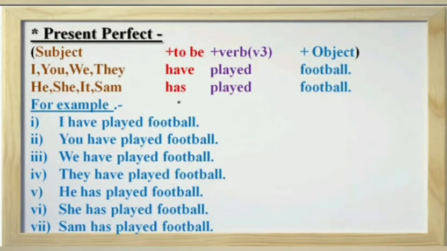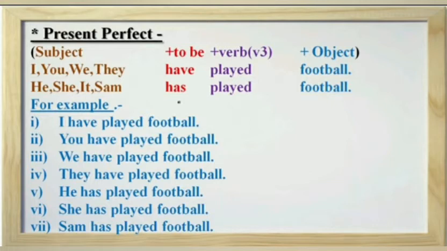I have played football. Here we have subject I, that is first person, so we use have. Next, you have played football. You is second person, and with second person singular and plural we use have. Have plus third form of verb, that is played here.